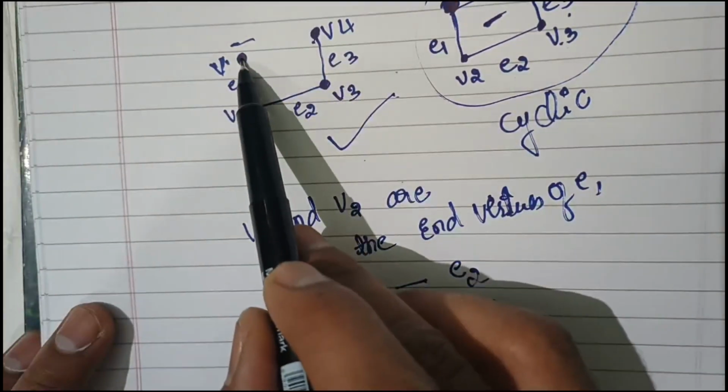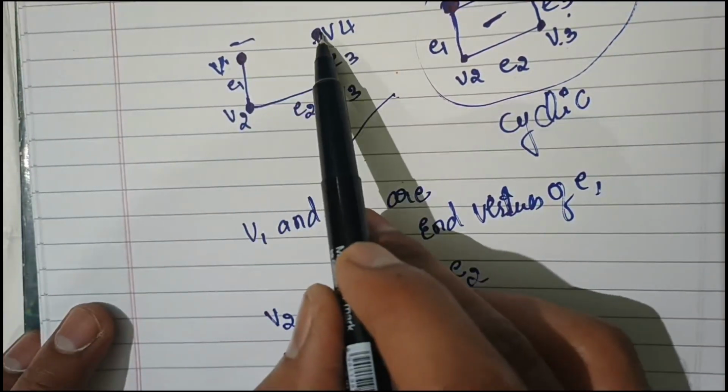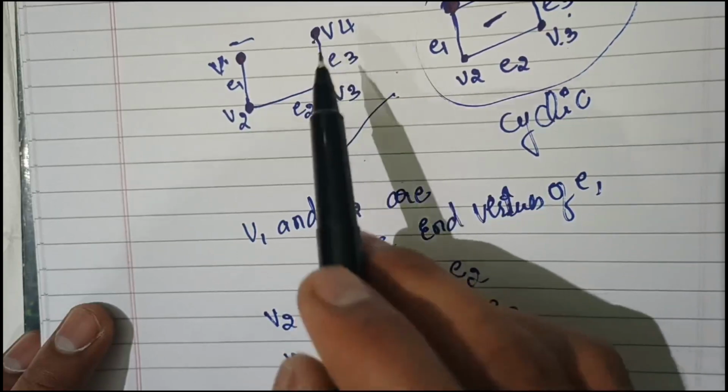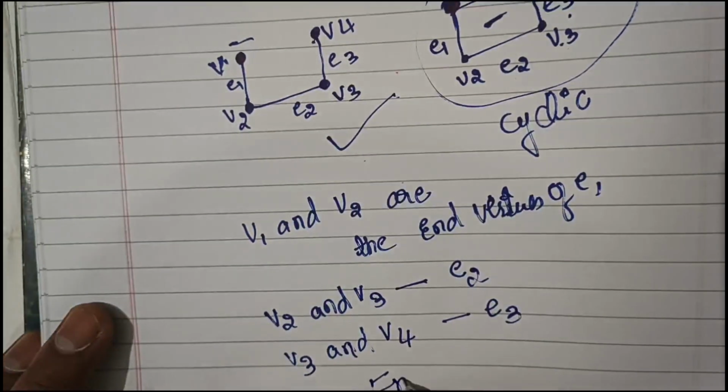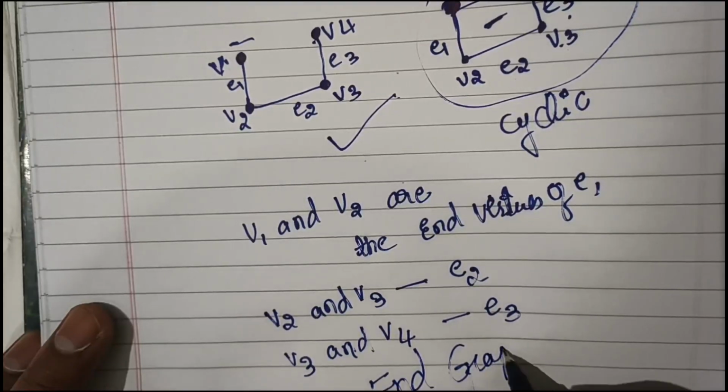The starting point of the graph is different and the ending point of the graph is different, so that type of graph we call an end graph.